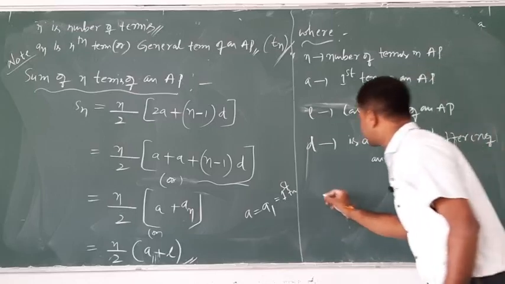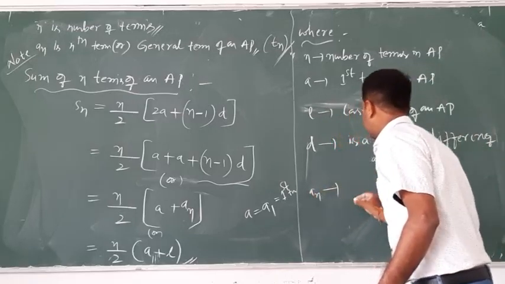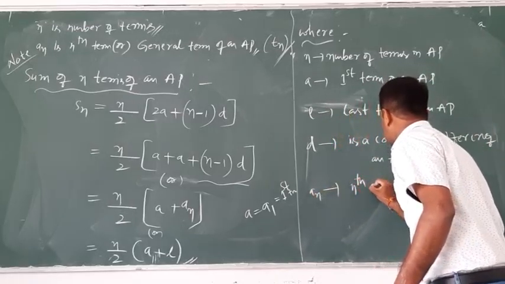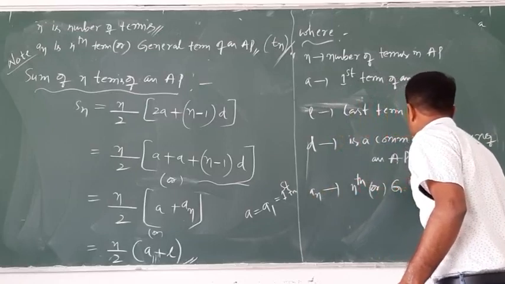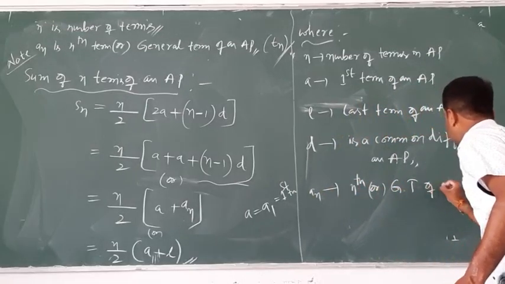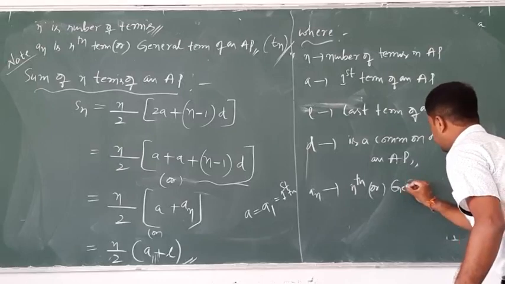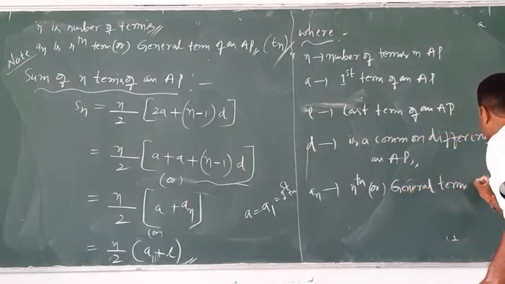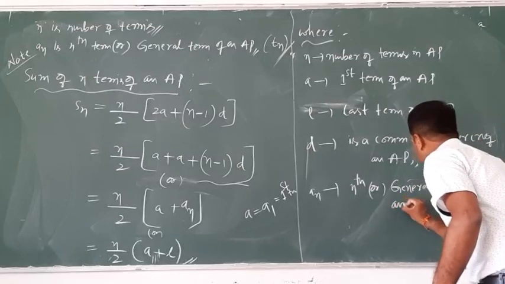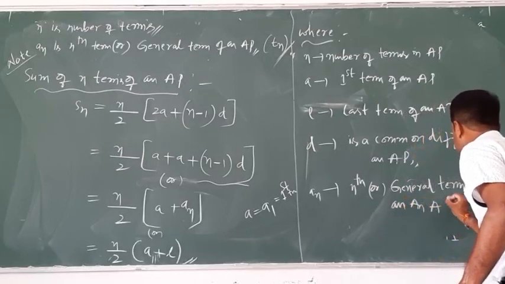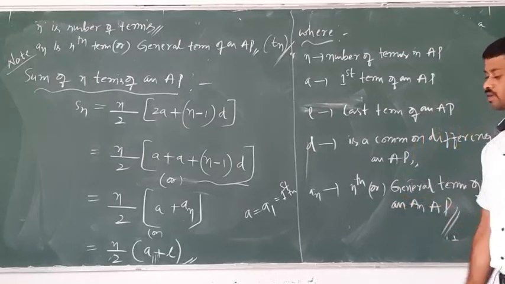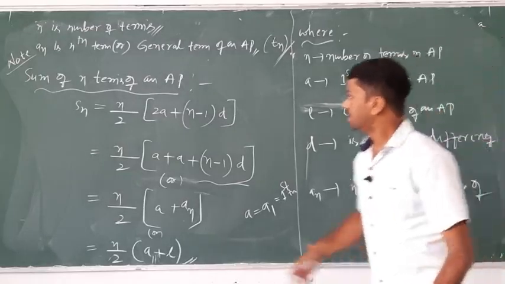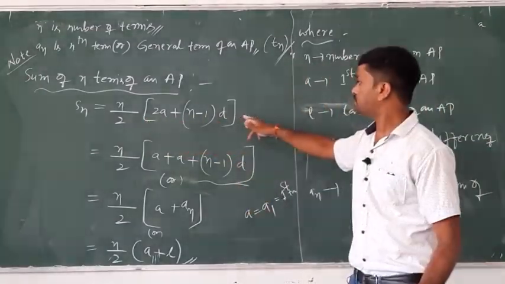an is the nth term or general term of an AP. Clear? Any doubt? Sn is equal to n by 2 into 2a plus n minus 1 into d.